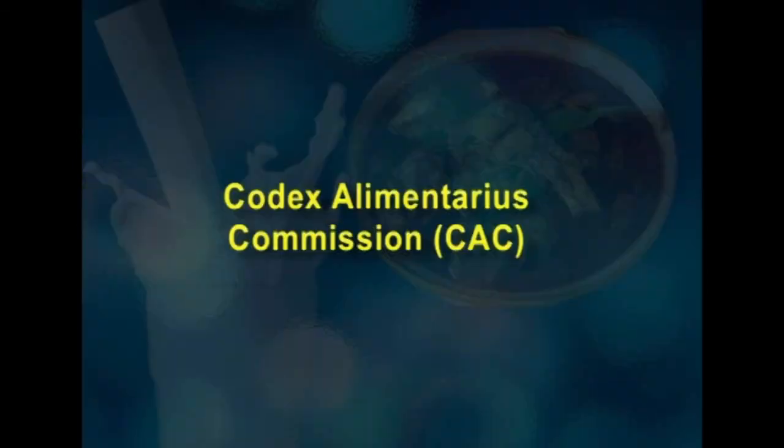The third category we call international standards. So the FAO, the Food and Agriculture Organization, and WHO, the World Health Organization. So these are the two international organizations for setting the international food standards. Codex Alimentarius Commission or CAC Commission we will say. So according to this, all the types of foods, either processed, semi-processed or raw foods, for distribution to the common man, they need to maintain the standards.